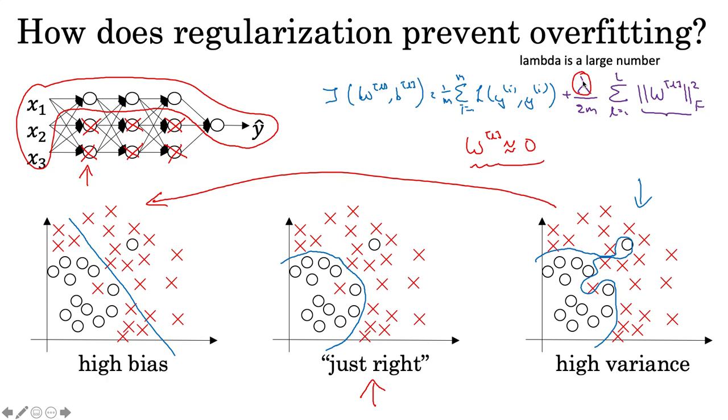Lambda is normally a large number, and this Frobenius norm makes the values of W closer to 0. So those values that are very small, they will become even smaller, and their effect will be minimal, or will be reduced completely. So this is what we discussed: high bias, high variance, this is overfitting, and how regularization helps us.